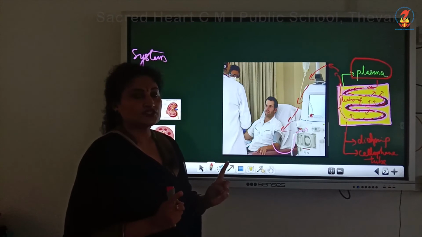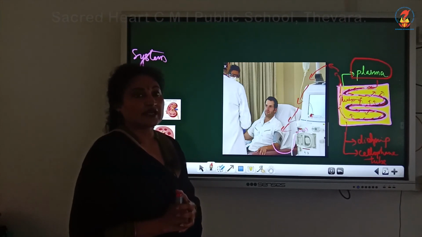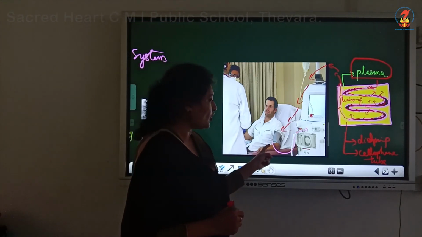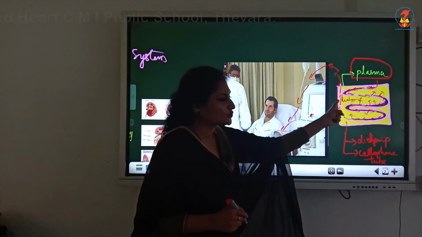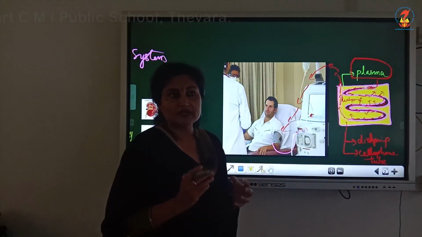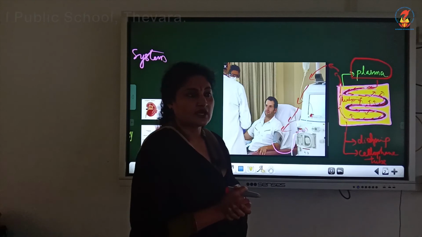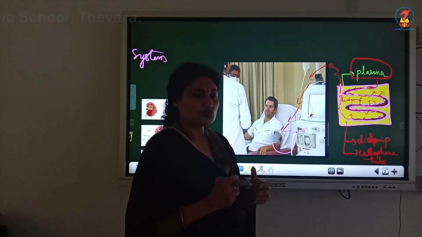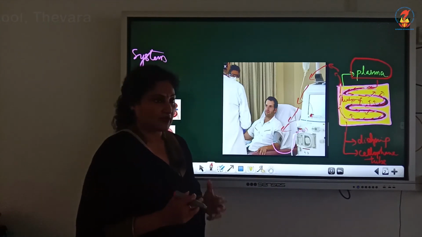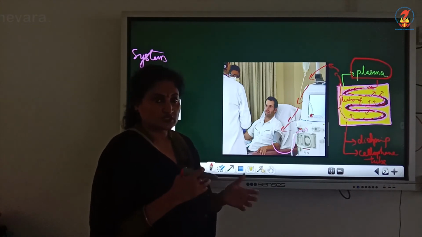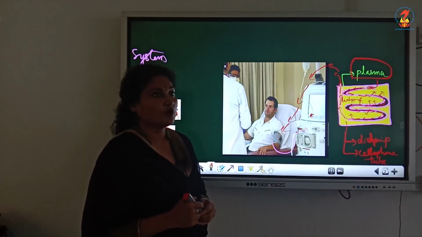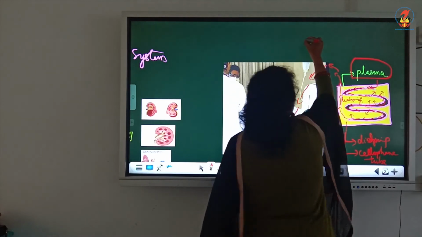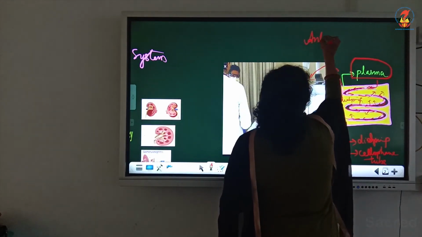But all this is after administering an anticoagulant. Before the blood could pass through the cellophane tube, we know our blood has a clotting factor and it will result in clotting. So to prevent clotting of the blood, which will obstruct the flow through the cellophane tube, what is administered is an anticoagulant.